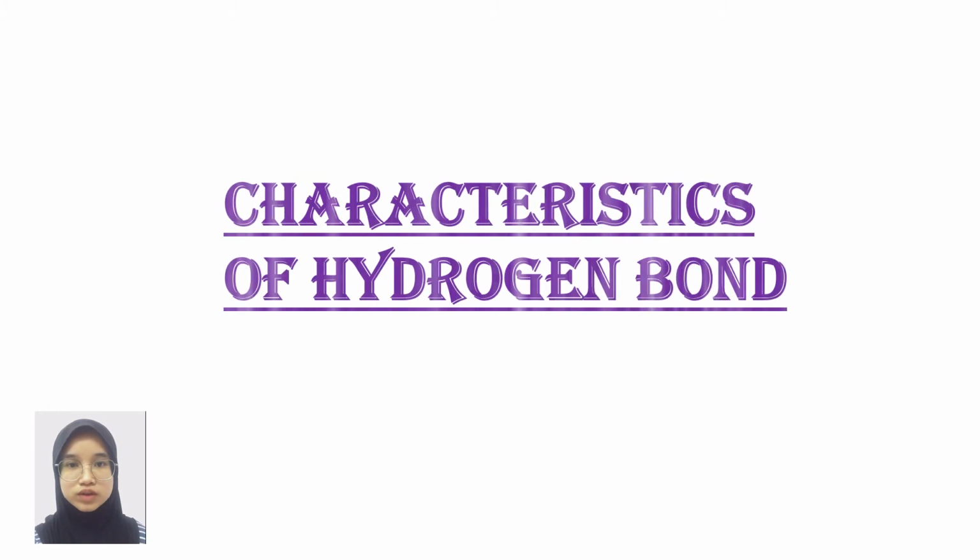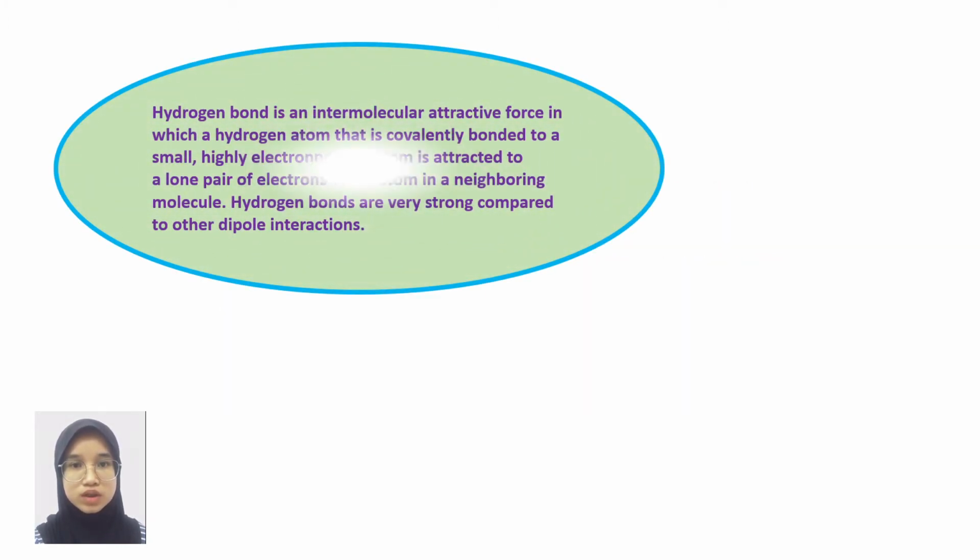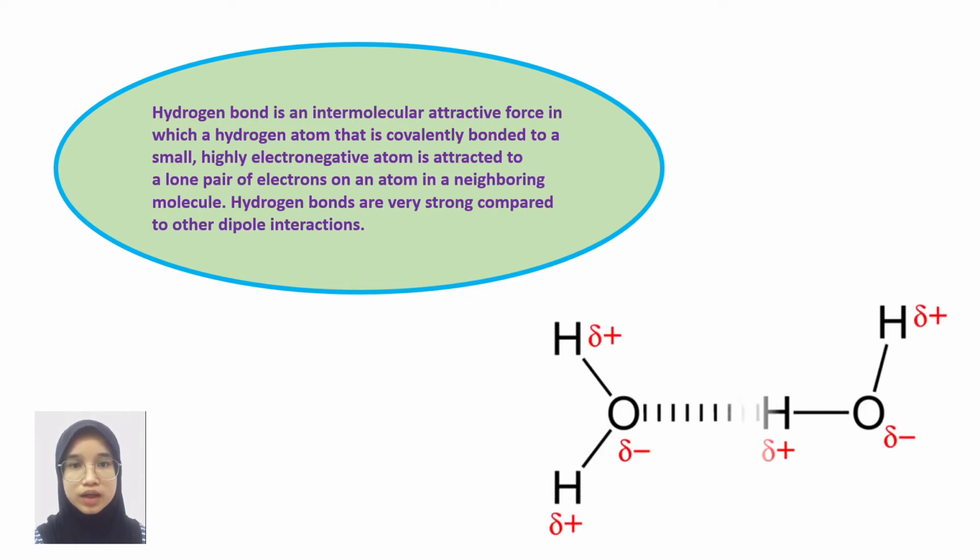Characteristics of hydrogen bond. A hydrogen bond is an intermolecular attractive force in which a hydrogen atom that is covalently bound to a small, highly electronegative atom is attracted to a lone pair of electrons on an atom in a neighboring molecule. Hydrogen bonds are very strong compared to other dipole interactions.